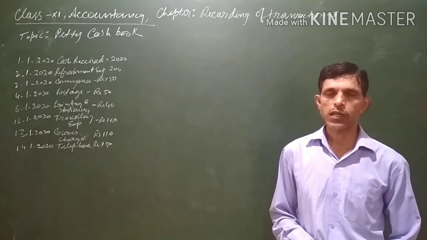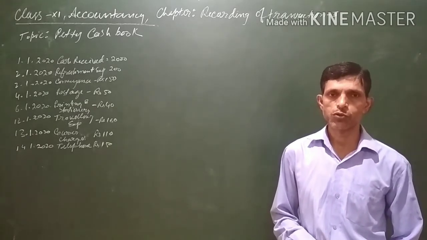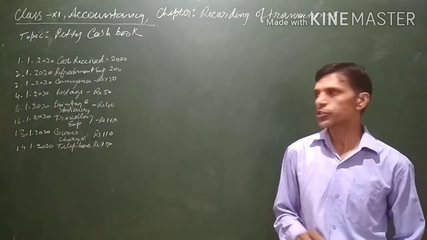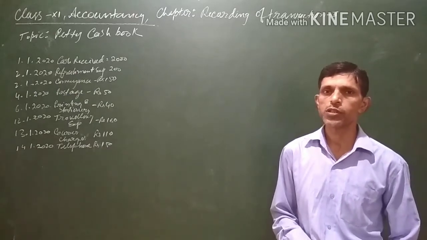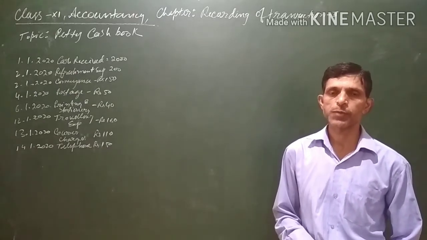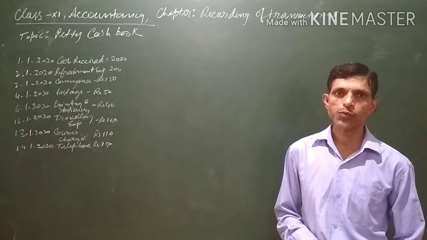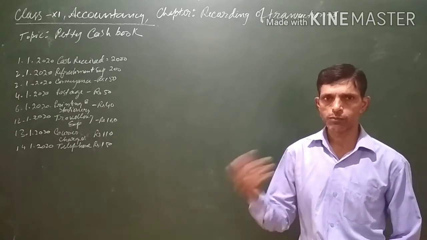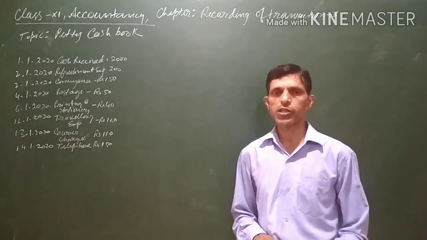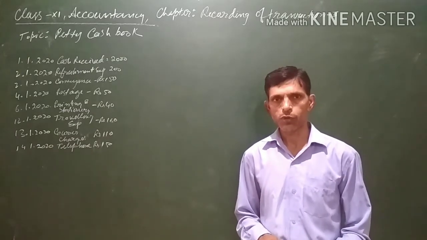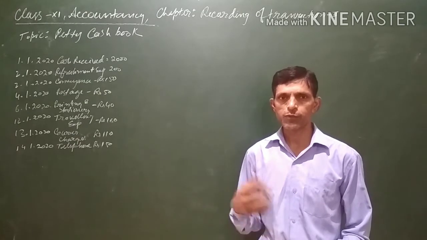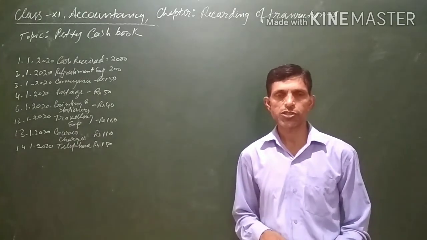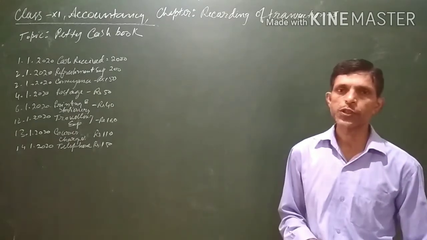So, in order that the cash book does not look so cumbersome, a separate cash book, that is the petty cash book, is prepared so that only petty or small expenses are recorded in it. The balance of the petty cash book is periodically transferred to the cash book. It can be transferred weekly, fortnightly or monthly, depending upon the number of transactions occurring during a particular period of time.